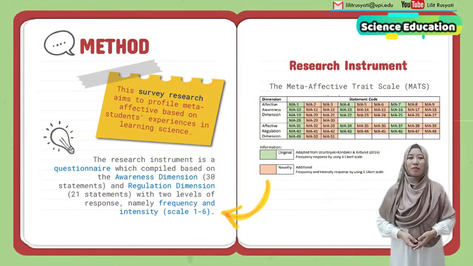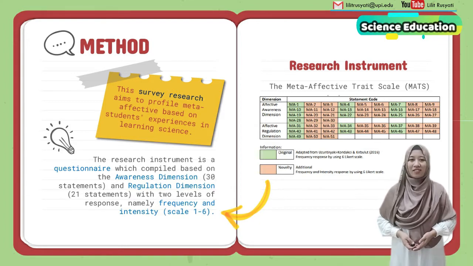Next, let's discuss the method. This survey research aims to profile meta-affective based on students' experience in science learning. The research instrument is a questionnaire compiled based on the awareness dimension, which consists of 30 statements, and a regulation dimension, 21 statements, with 2 levels of response, namely frequency and intensity.